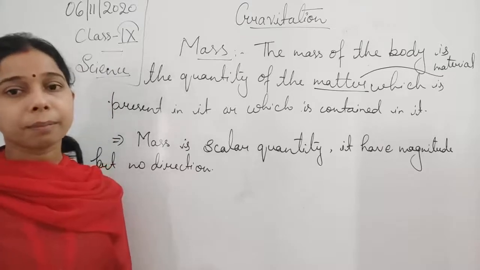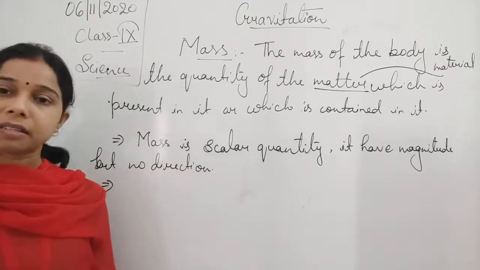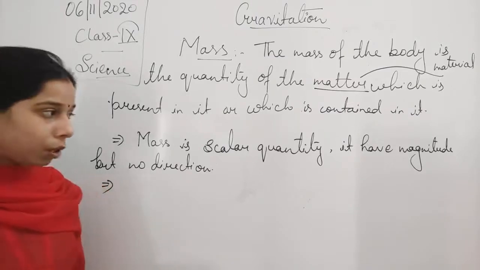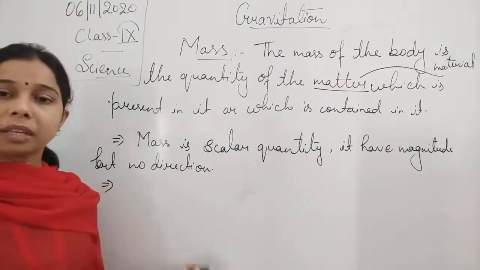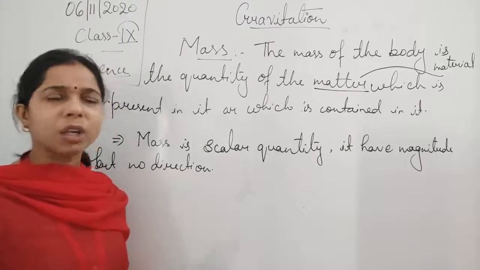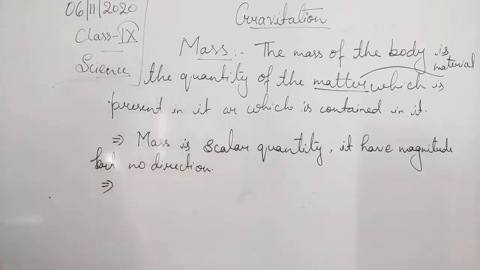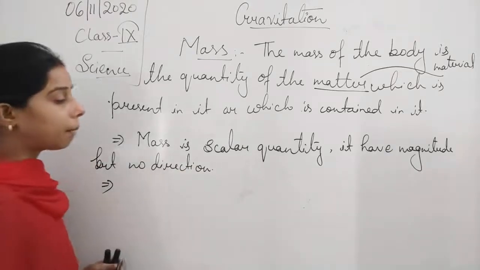Other electronic measurement devices are also there, with the help of which we can measure the mass of any object, but the chemical balance is a very common one which we use to measure the mass of an object. So the mass of an object is basically measured on the beam balance.